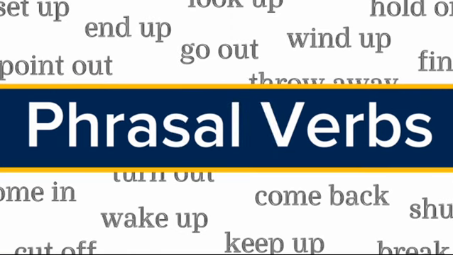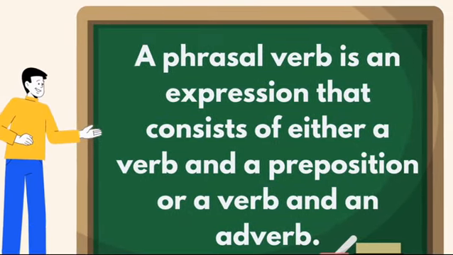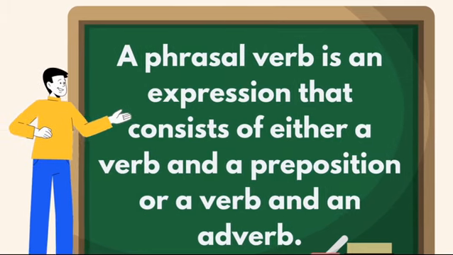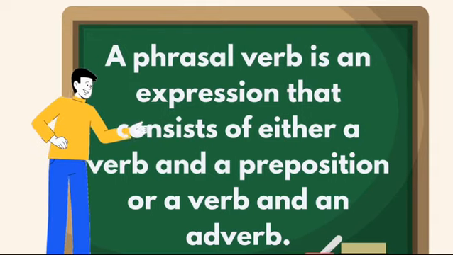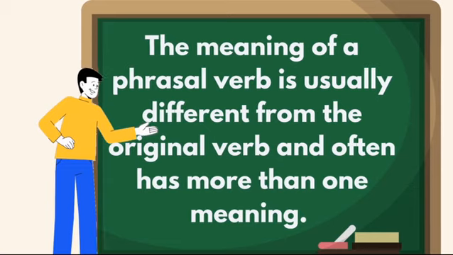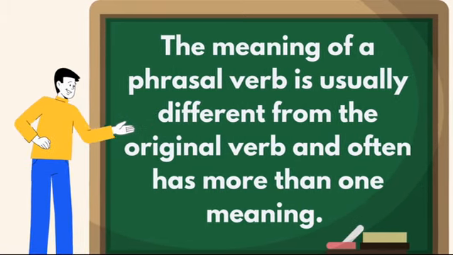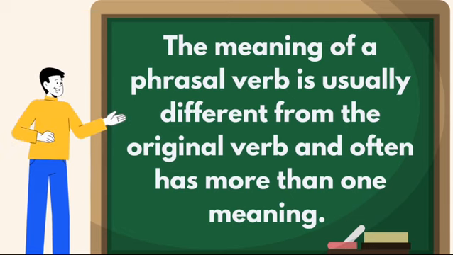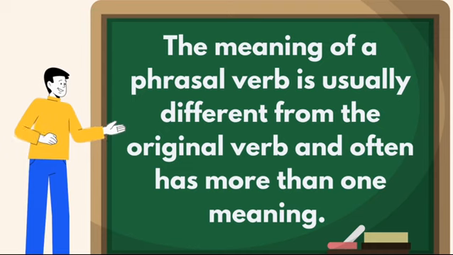Lastly, we'll be looking at phrasal verbs in today's lesson. A phrasal verb is an expression that consists of either a verb and a preposition or a verb and an adverb. The meaning of a phrasal verb is different from its component words. It is idiomatic in meaning, meaning that it has more than one meaning, which most times is different from the meaning of the component words.